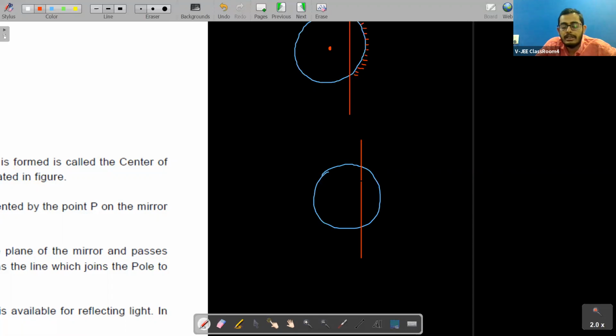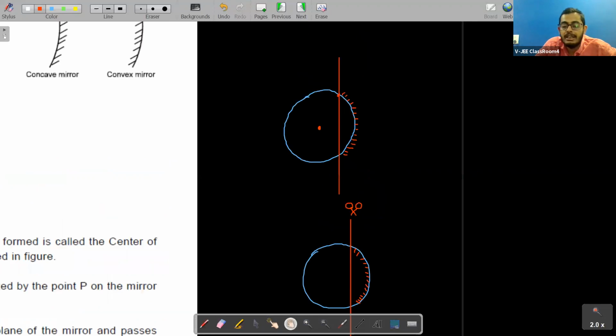Now, we are cutting along this line. Okay, what are we doing, students? We are cutting the mirror along this line. So now if we silver this side, this will be some another type of mirror. So for this mirror, what type of mirror is this, students? Do you remember?